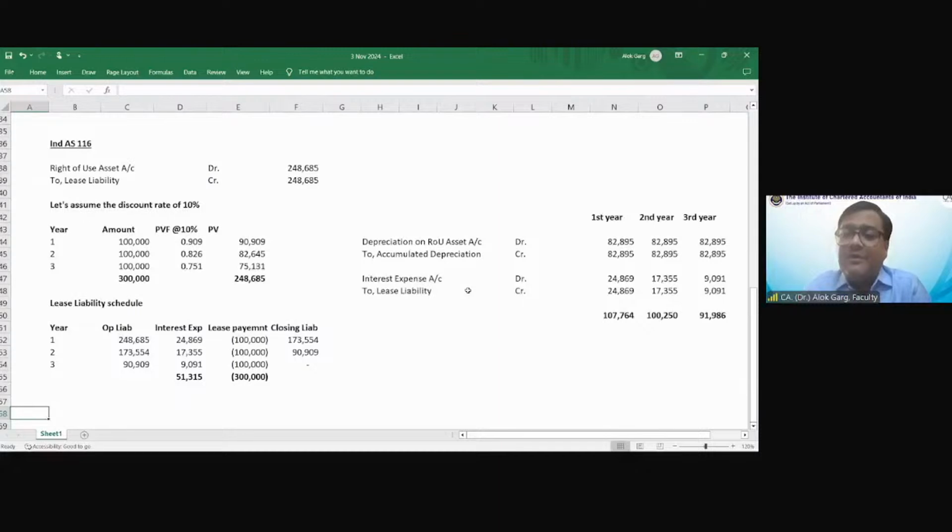Hemant, can you unmute and can you please ask your question? I haven't understood what you haven't understood. Doesn't matter. If you want to ask, you can ask in Hindi also. Hemant, please ask your question. Unmute yourself and ask your question.